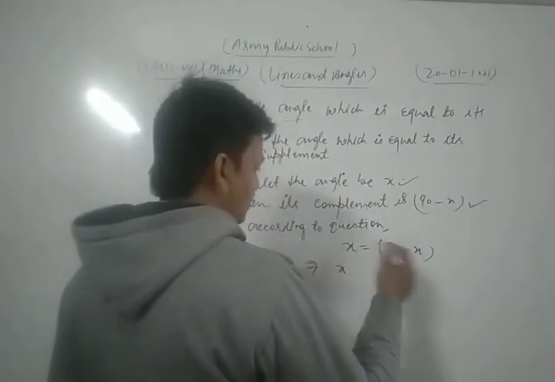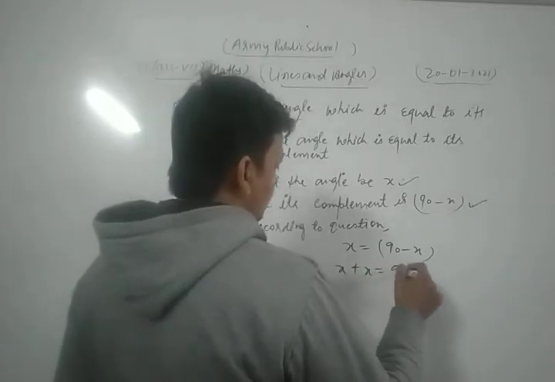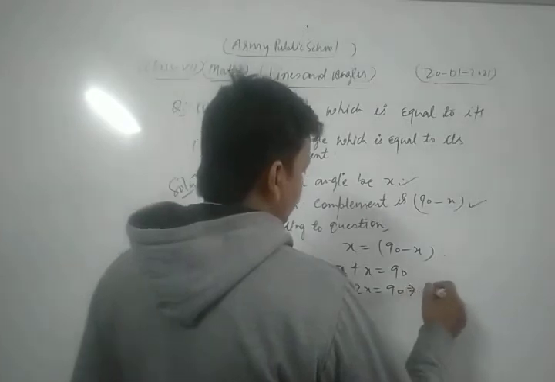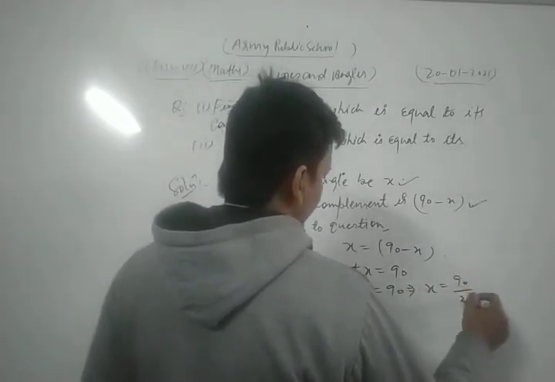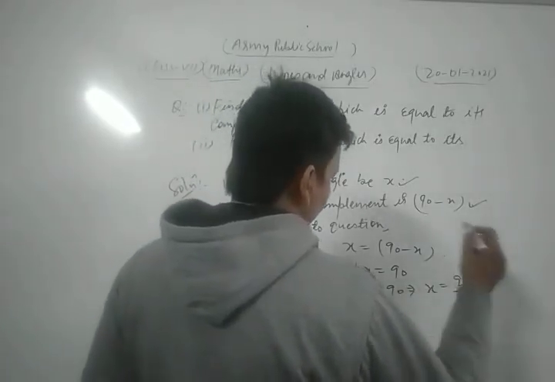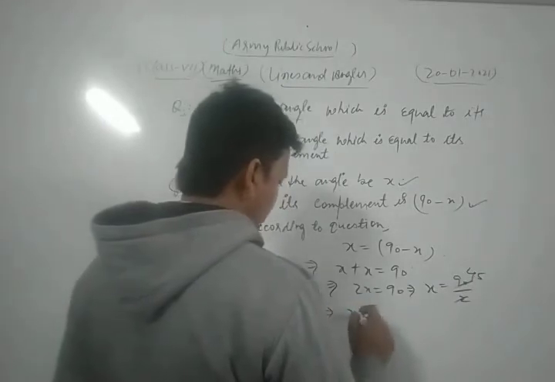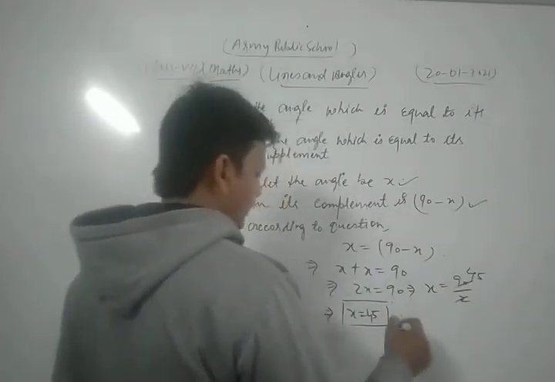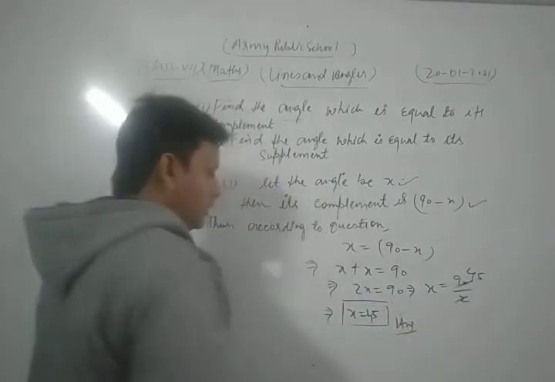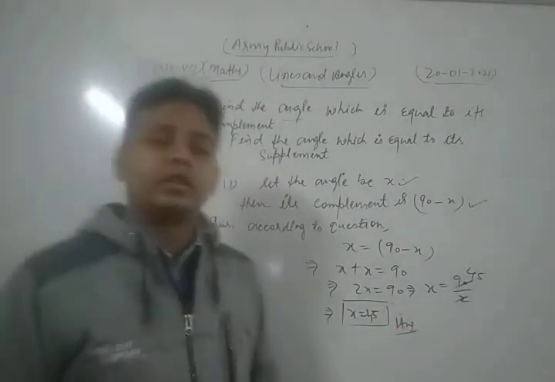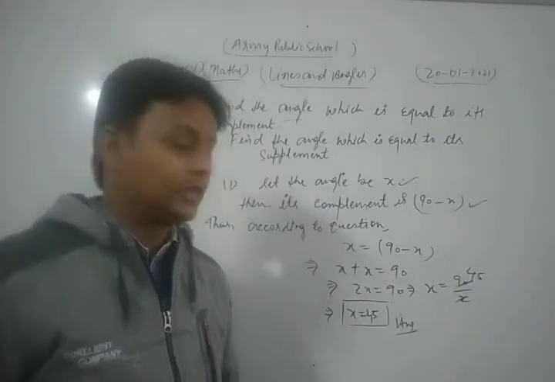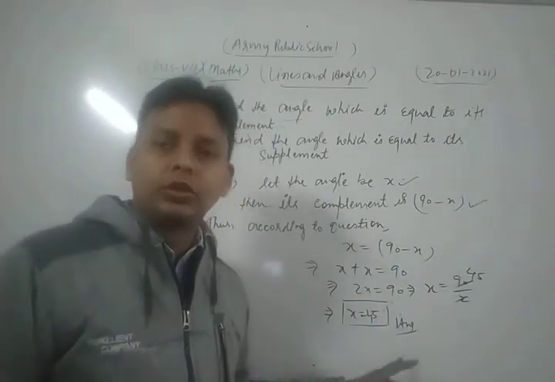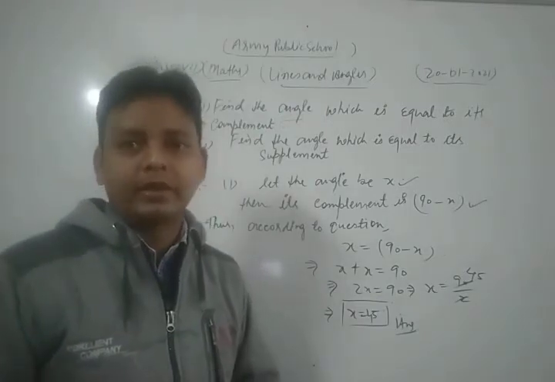Thus we get x plus x equal to 90. That is 2x is equal to 90. That is x is equal to 90 upon 2, that is 45. Thus the value of x is 45 degree. This is our required solution of the given question. Thus the required angle is 45 degree, meaning the angle is equal to its complement, 90 minus 45.